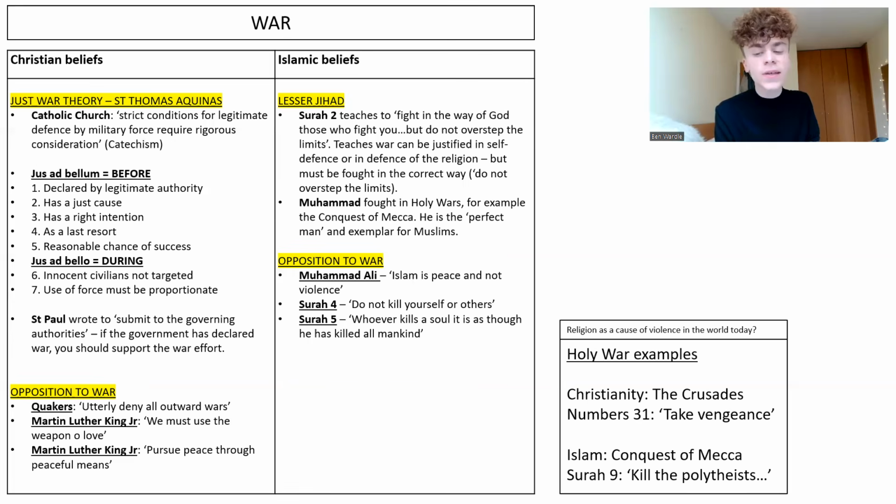So in terms of your Christian examples of holy war, we've got the Crusades, and a quote from the Bible which could be seen as support for holy war is Numbers 31 in the Old Testament, which says, take vengeance. In terms of your Islamic holy wars, obviously we've mentioned Muhammad's conquest of Mecca.